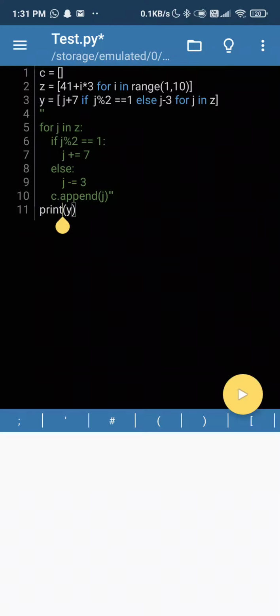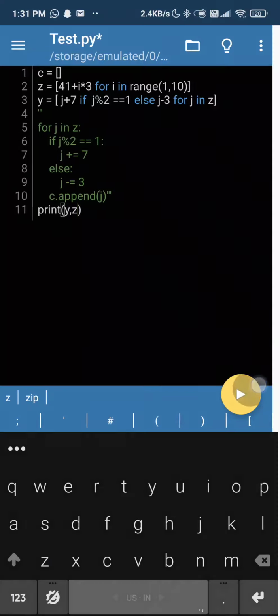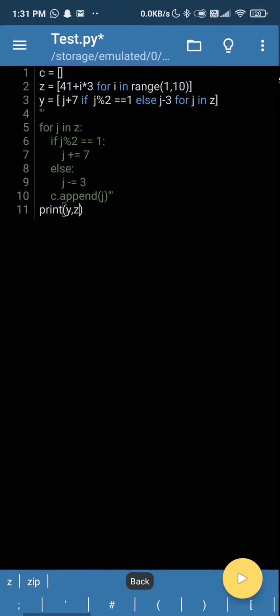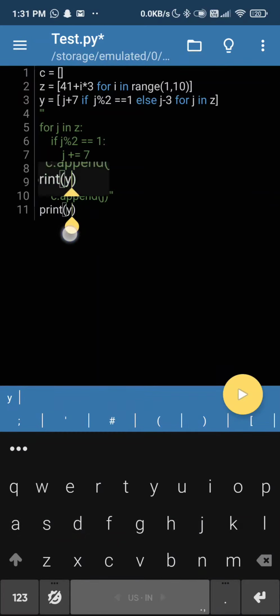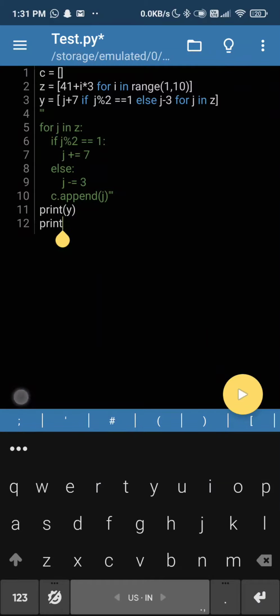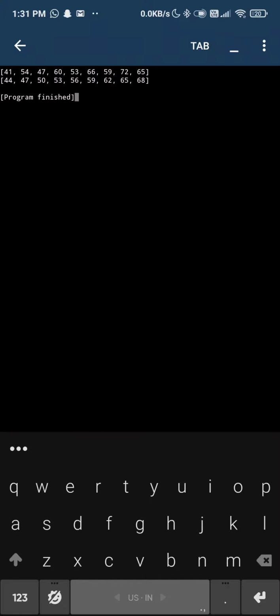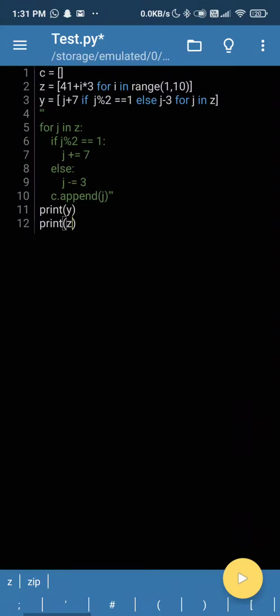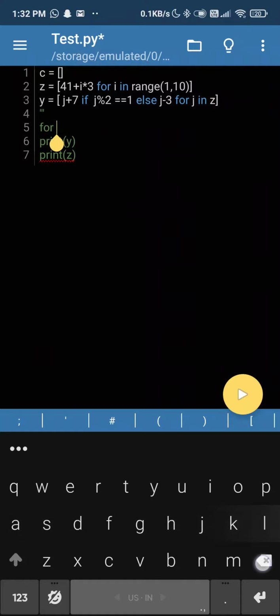Let's print Z too. Let's see what's the difference in Z. Is this thing working? Y, comma, Z. Okay, so print Y and print Z. So this is how you debug things mostly. Okay, so there is a difference in the thing. So here we are with the code, right? We did the same thing, and let's see how many lines we saved. I think plenty of lines.